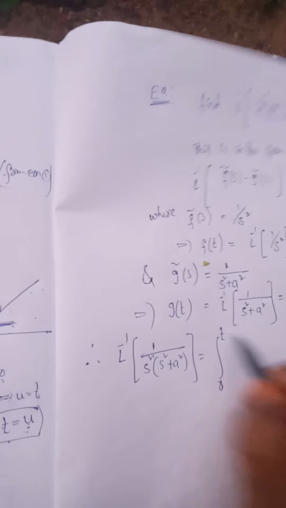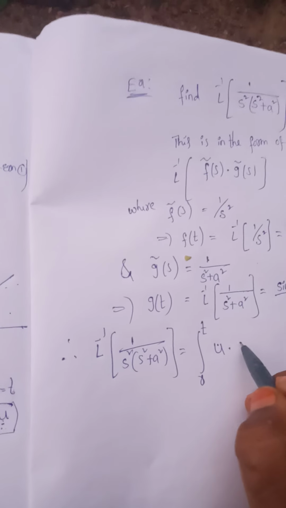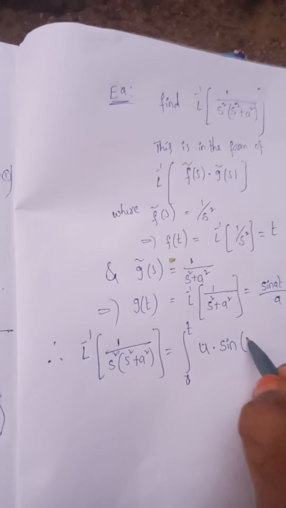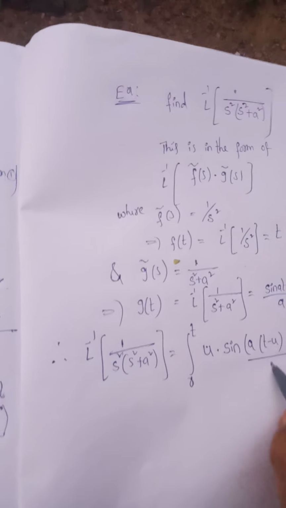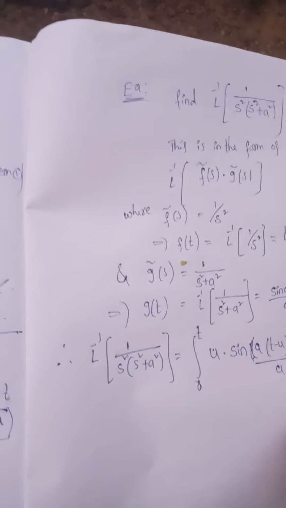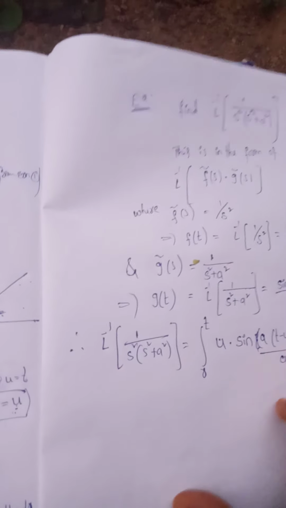0 to t f of u into g of t minus u, sin a into t, here you can replace t minus u, du. Here f of u is u, g of t minus u is sin a(t minus u) by a. Okay, so 1 by a is the constant term.